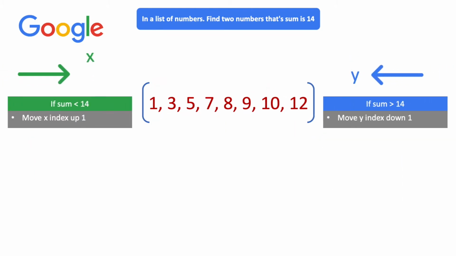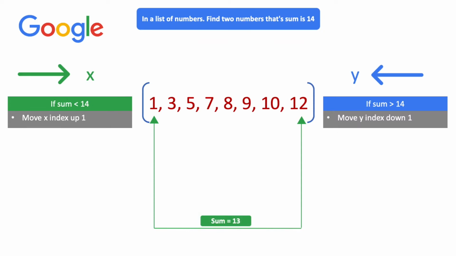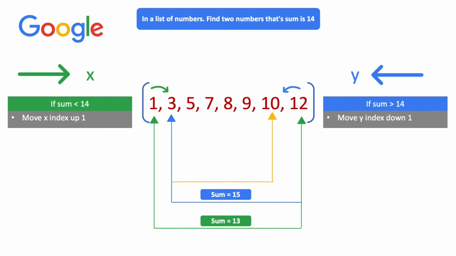So we have x increasing index when sum is less than 14, and we have y decreasing index when sum is greater than 14. So let's start by looking at the last index and the first index, which is 1 and 12. The sum is 13, so that means that 13 is less than 14. So let's move up an index and make it 3 plus 12. Well, 3 plus 12 is 15, which is now greater than 14. So let's decrease an index.